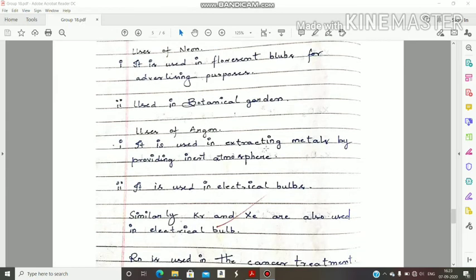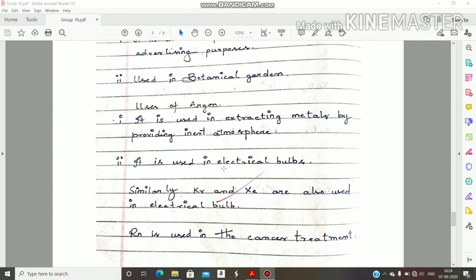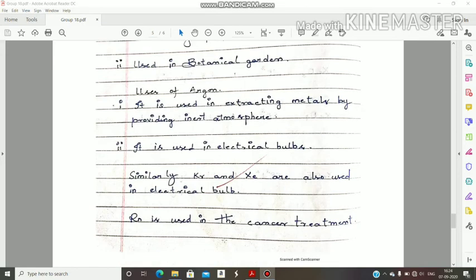Next, uses of argon. It is used in extracting metals by providing an inert atmosphere. Extracting metals means refining metals from their impurities. So argon is used to extract the metals by providing an inert atmosphere. Next, it is used in electrical bulbs, in household bulbs. Those bulbs contain argon. Similarly, krypton and xenon are also used in electrical bulbs. Next, radon is used in cancer treatment.